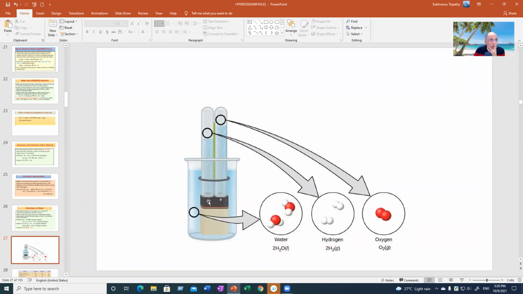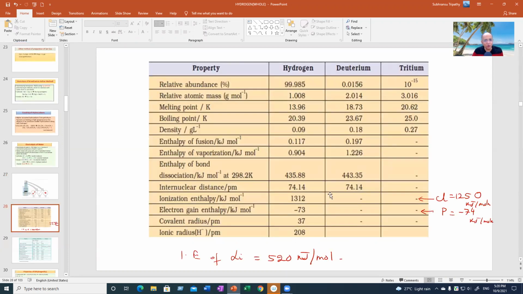Anion will come to the positive electrode, so this is the anode, and the cation will come to the negative electrode, and this is the cathode. We will be doing only the hydrogen preparation and the types of hydrides now, but the compounds, hydrogen peroxide, will be done in a separate lecture.